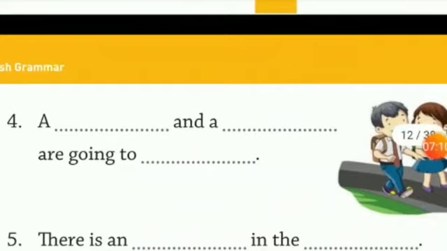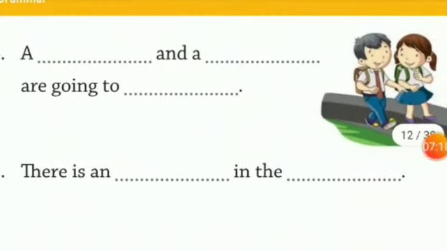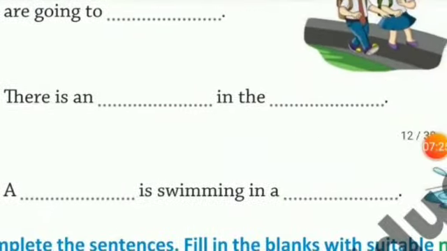Now we move to the next sentence. A dash and dash are going to dash. Here in the picture you see a boy and a girl. So the answer is a boy and a girl are going to school. There is a dash in the dash. Here you see a basket and a fruit in the basket.